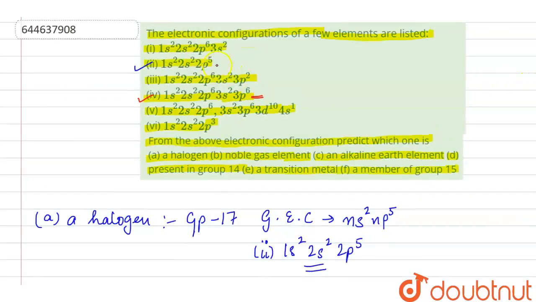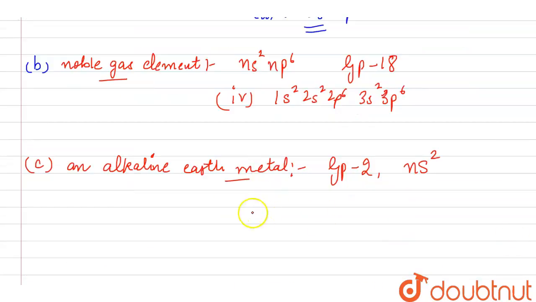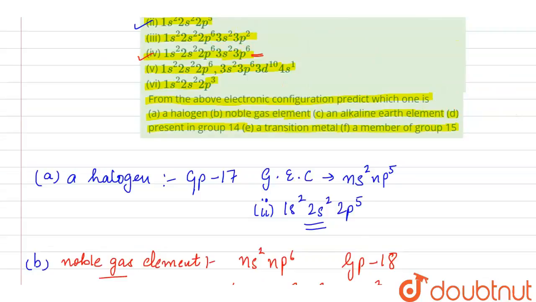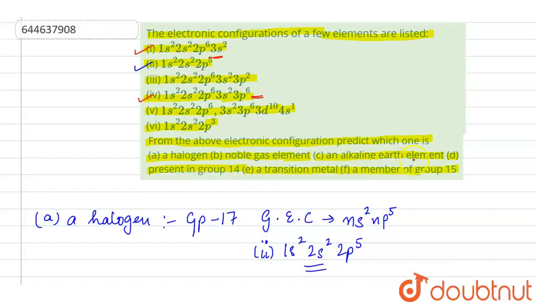If we see from these options, the first option has this electronic configuration with 3s2. So the first option, that is 1s2, 2s2, 2p6, 3s2, is the correct answer for the alkaline earth metal.